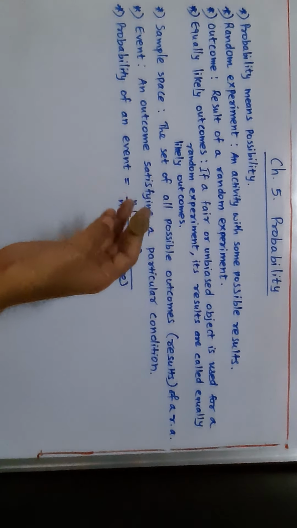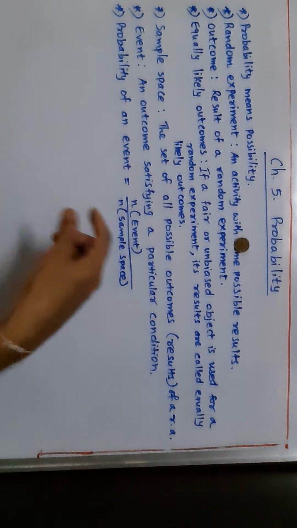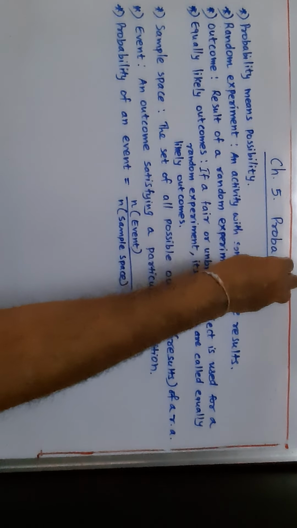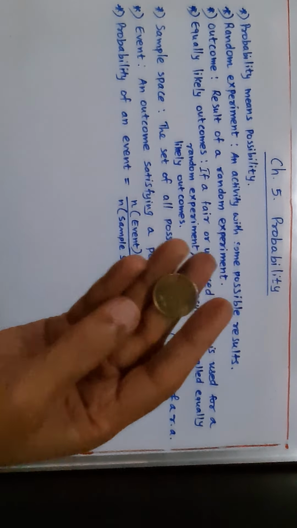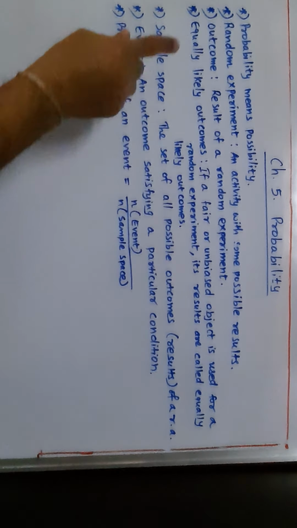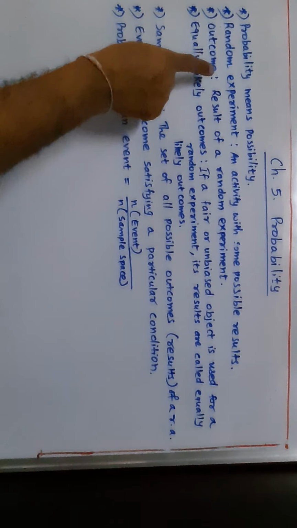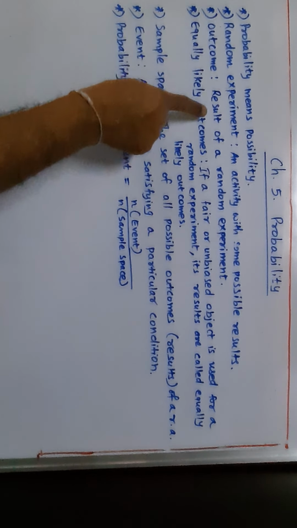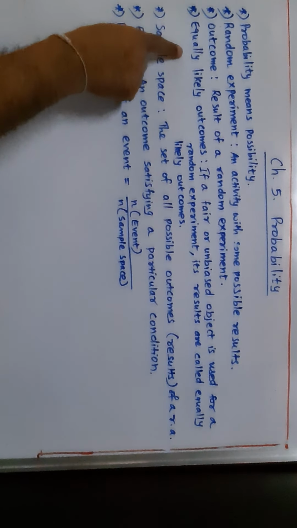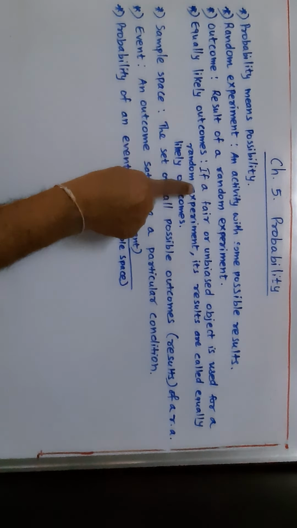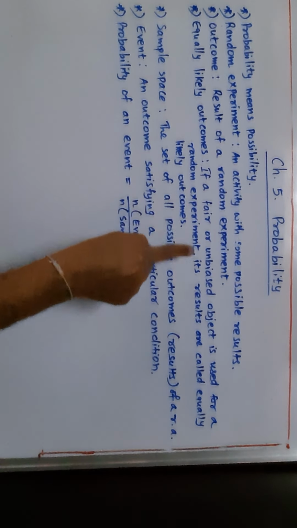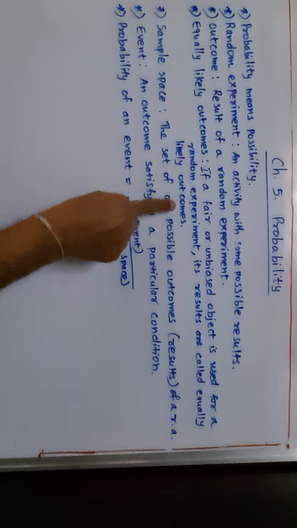So when we toss the coin, we do an activity, and that activity is called a random experiment. What is the result here? The head came, or a tail can also come. The result of any random experiment is called an outcome. Then what are equally likely outcomes? If a fair or unbiased object is used for a random experiment, its results are called equally likely outcomes.